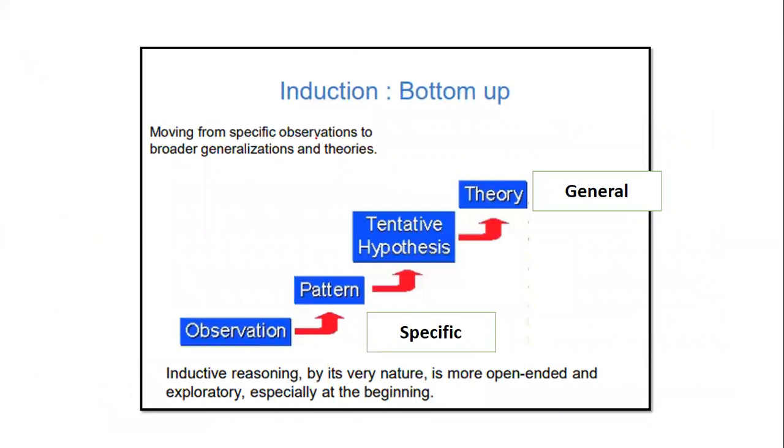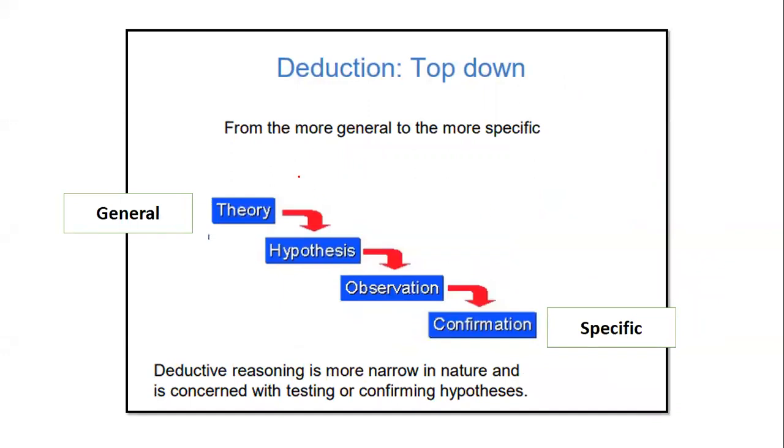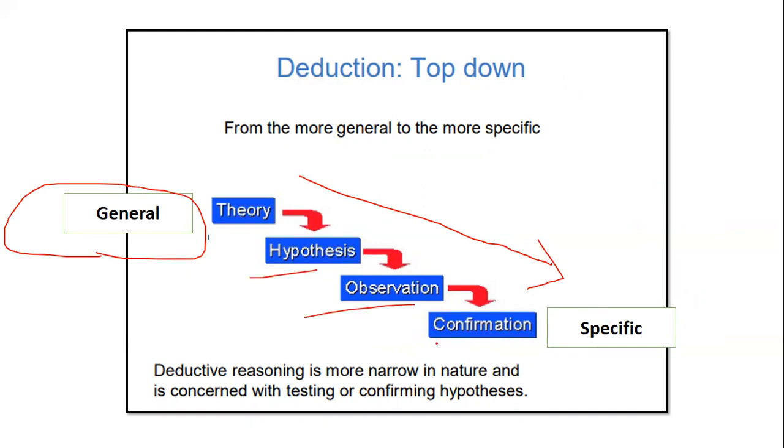Then we have inductive and deductive approach of research. So when we say inductive, it is adding up, that is a bottom up approach, where we start with a specific thing and we generalize. It means we observe a particular pattern, we draw a tentative statement, and based on which we generalize a theory. Opposite to that is the deductive approach, where we deduct. It means we start with a generalization and we end up with a specific thing, that is forming the hypothesis, observing it, and then leading to a confirmation. And that confirmation is nothing but a specific form of research which has been formulated.